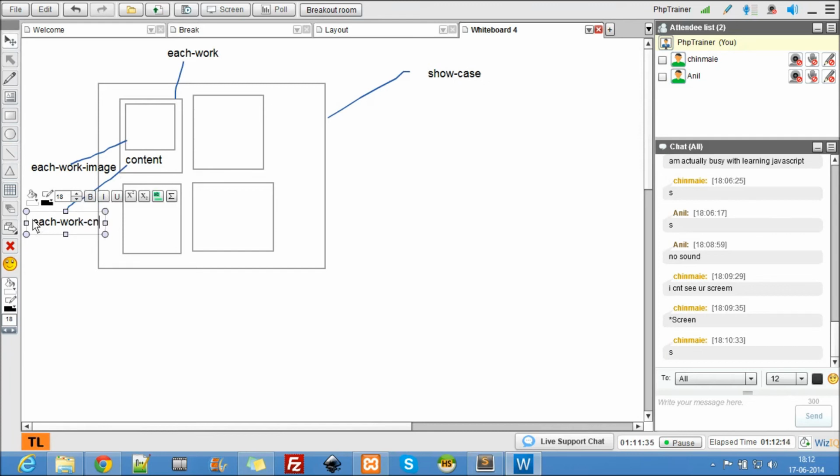I always give meaningful names to my classes, and I suppose you guys follow the same, because it makes it easier for other people to work. Alright, so let's do it. Let me share the screen here. So let me give a name to this. This is images portfolio page.